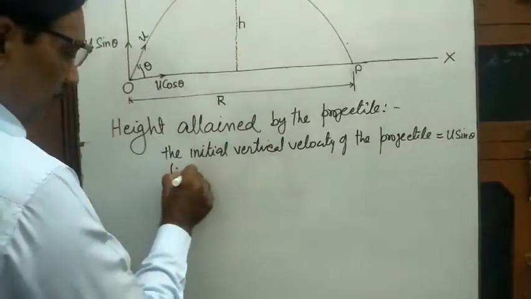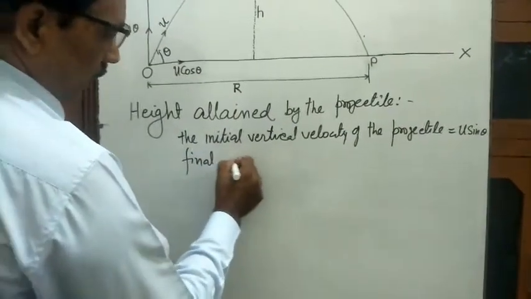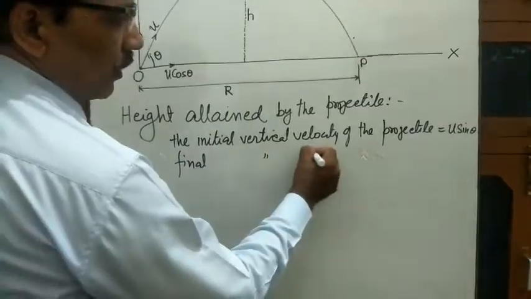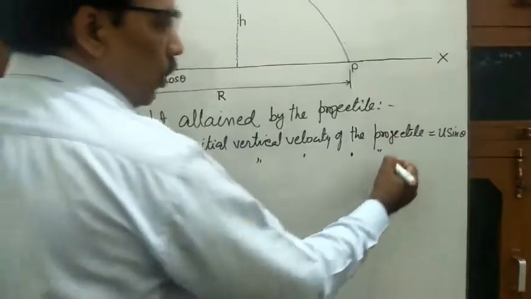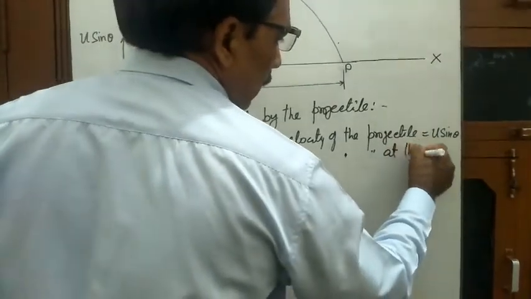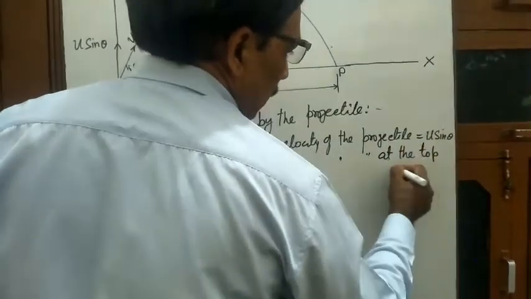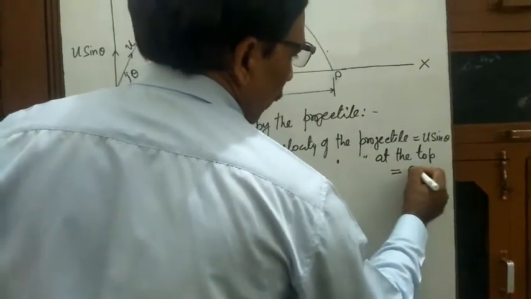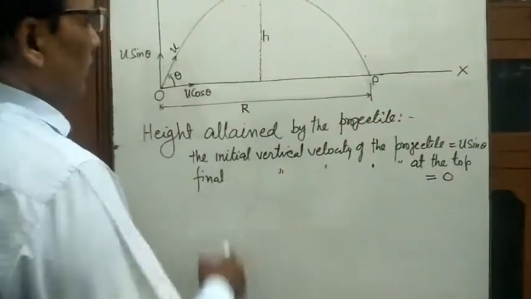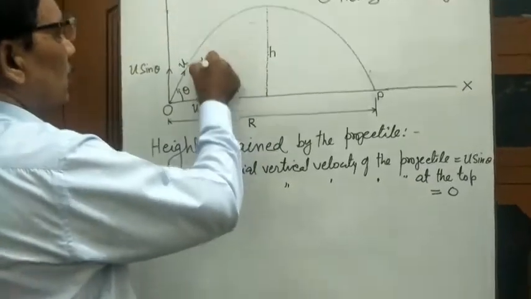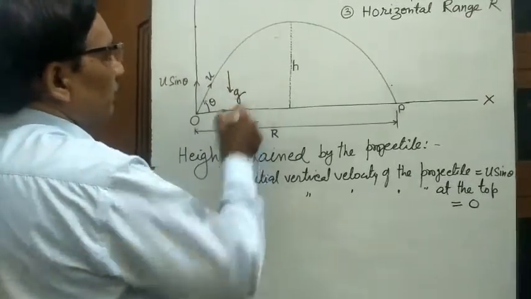Final vertical velocity of the projectile at the top is equal to 0. Final velocity is 0. g is acting downward. Acceleration due to gravity is acting downward.